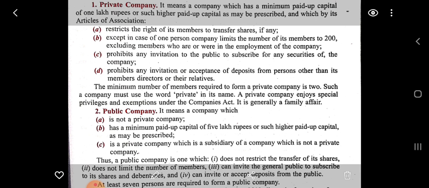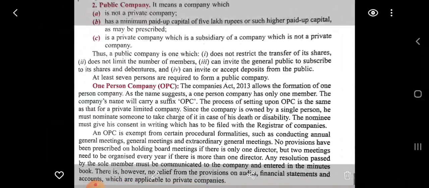Thus, a public company is one which does not restrict transfer of shares, does not limit the number of members, can invite the general public to subscribe to shares, and can invite or accept deposits from the public. And the minimum here is 7. Okay, so here